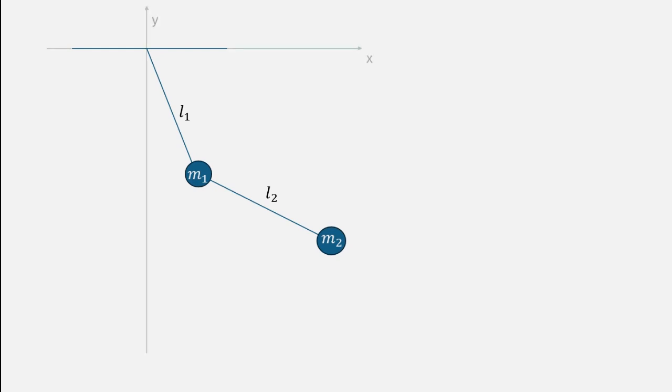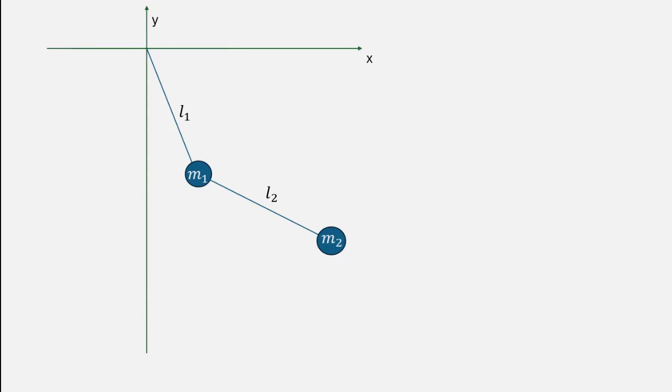an origin for a reference frame in which we're going to track the motion of the system. The x-axis of this frame is horizontal and the y-axis is vertical, as usual. At the other end of the first rod, we have a bob of mass m1 to which another rod of length L2 is connected. And at the other end of that rod is another bob of mass m2. So we have a simple pendulum connected to another simple pendulum in a way, which gives us a double pendulum.